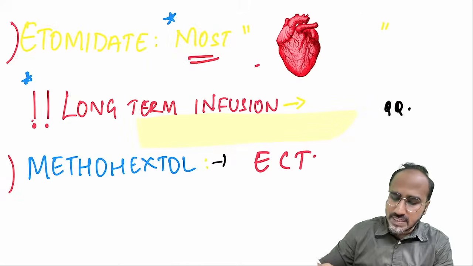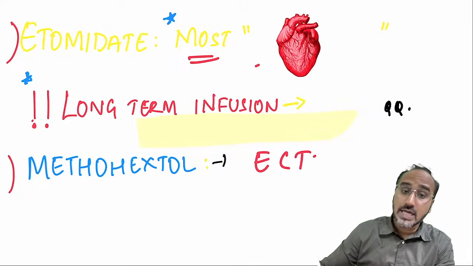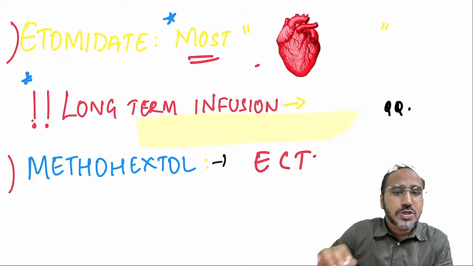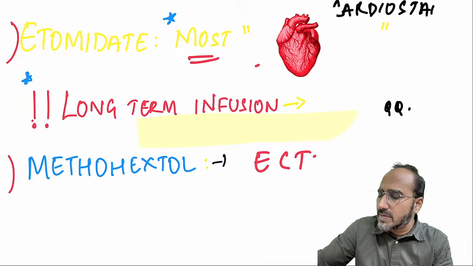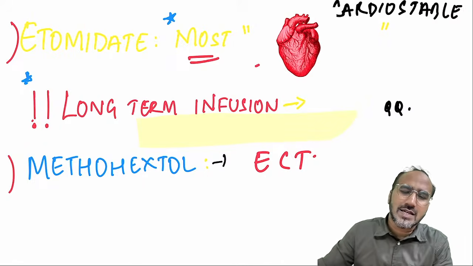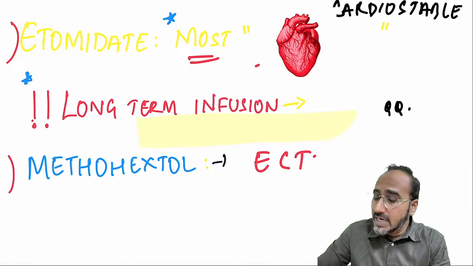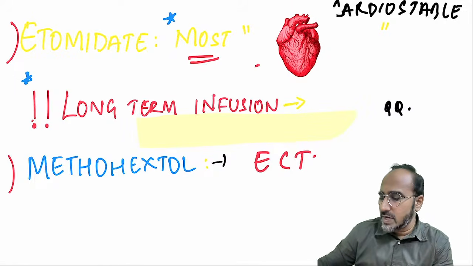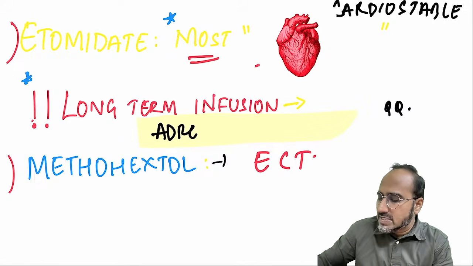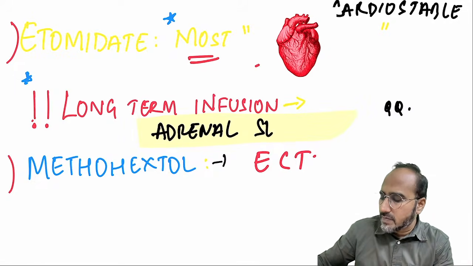Okay, so anyways guys, we are discussing the IV induction agents. Now our question, etomidate, was asked, right? So what is etomidate? Etomidate is the most cardiostable IV induction agent. Cardiostable meaning what? It neither decreases BP nor increases BP. Yeah, but remember it comes with a side effect. What side effect? When you give etomidate as a long-term infusion, the patient will have adrenal suppression. Very, very important.